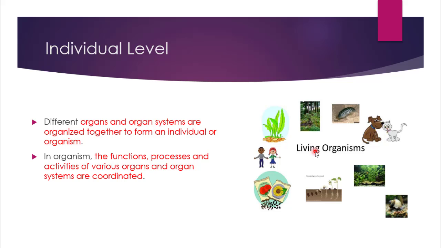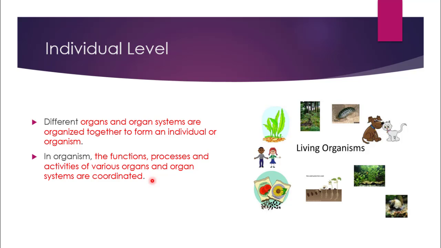There are different living organisms or individuals present in our environment, like plants, animals, humans, insects. In an organism, the functions, processes and activities of various organs, as you have studied about stomach, and different other organs like liver, pancreas, or lungs that undergo the respiration process, like brain which controls the nervous system of our body. So all these organs with their respective organ systems are coordinated to each other. They work in coordination with each other.